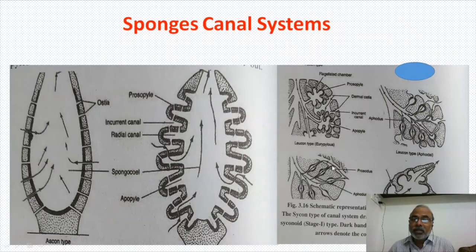So the incurrent canal communicates with the prosodus, and the flagellated chamber communicates with the excurrent canal with the apodus, and this is the Rhagon type. Rhagon type, because flagellated chambers are concentrated only in the wall. Here the flagellated chambers completely occupy the space inside the sponge, so the sponge looks solid here. Here the sponge is hollow. Here the sponge has somewhat folded chambers. Here the sponge has only flagellated chambers, and here it is somewhat hollow with the flagellated chambers.